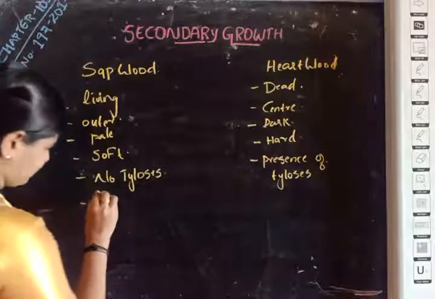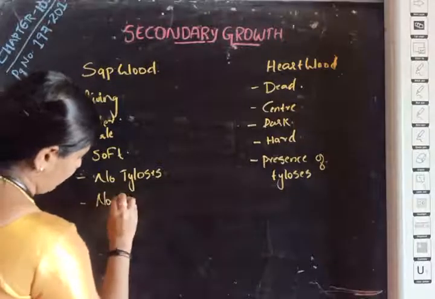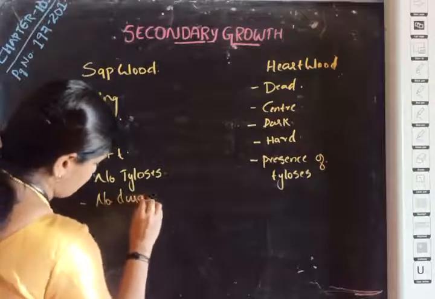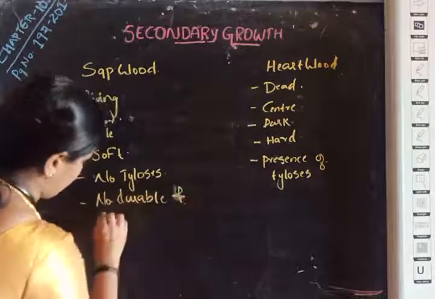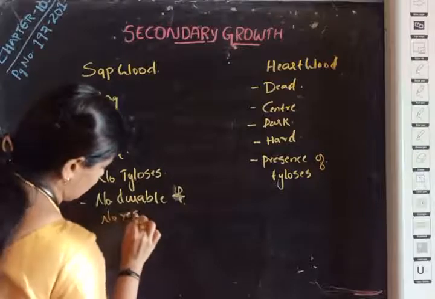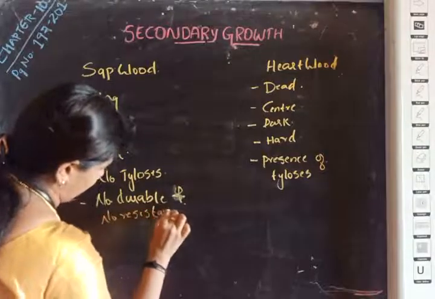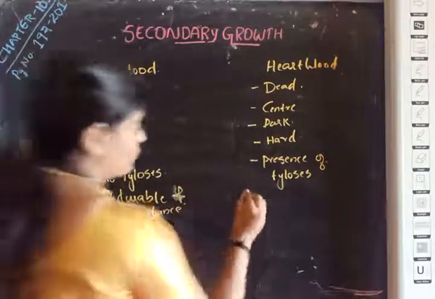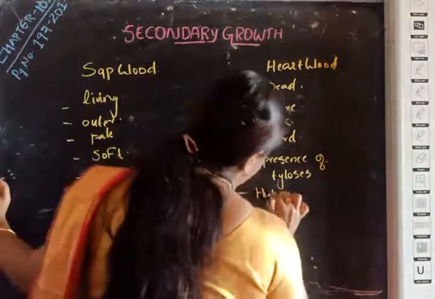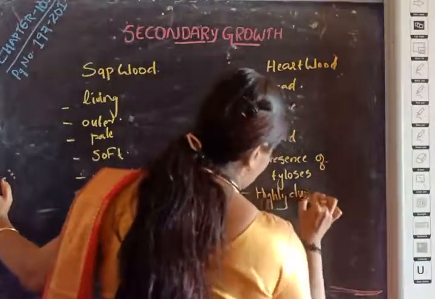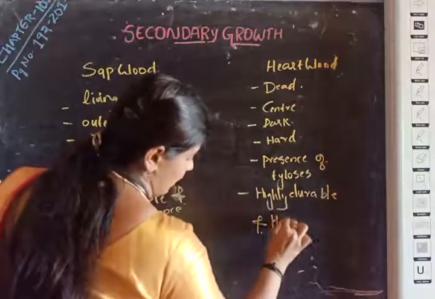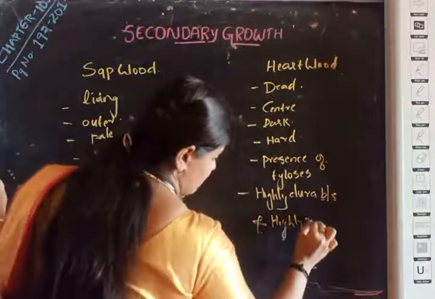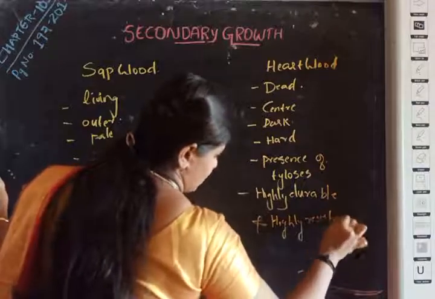So sapwood is not durable and has no resistance against microorganisms, whereas heartwood is highly durable and highly resistant against microorganisms.